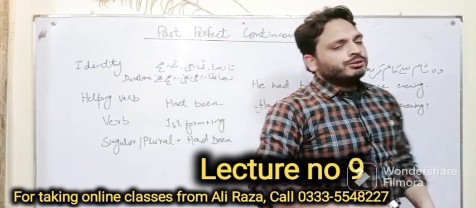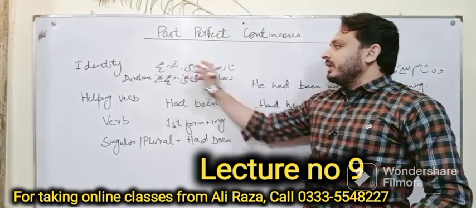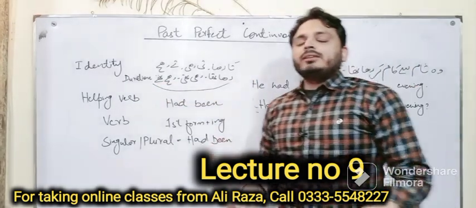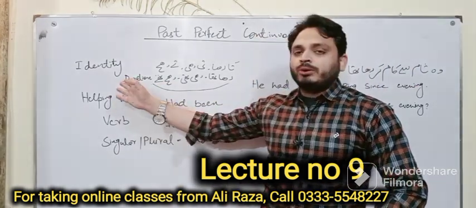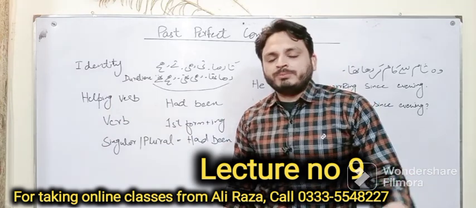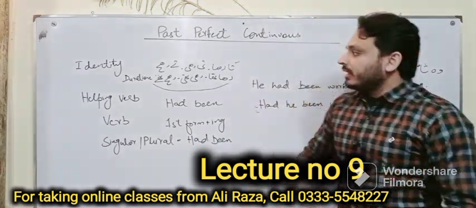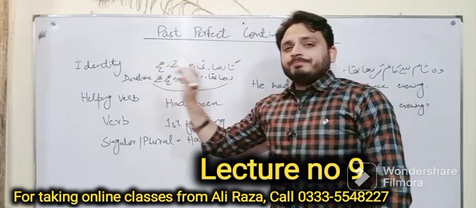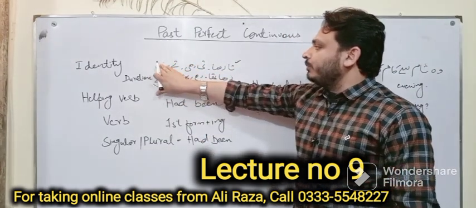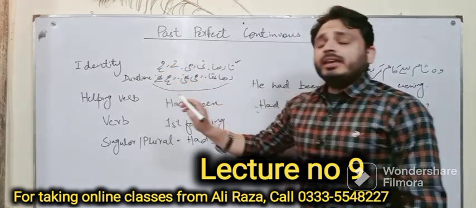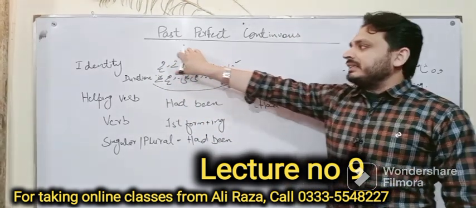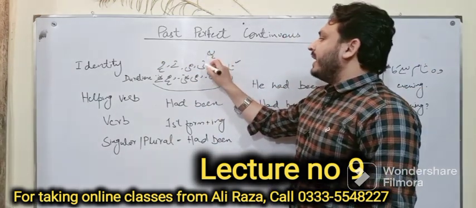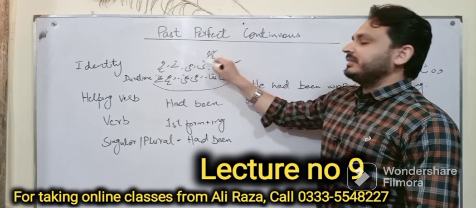And if I talk about this structure wise, so usually it has identity like raha tha, rahi thi, rahe the with duration. In all the perfect continuous tenses, duration is common. Present perfect continuous, either past perfect continuous or future perfect continuous. One more identity which is very important, that is ta raha, ti rahi, te rahe. And remember one more thing, that in past perfect continuous we have ta raha, ti rahi, te rahe. We don't have ta raha hai. If you just add hai, then it will become present perfect continuous second identity.